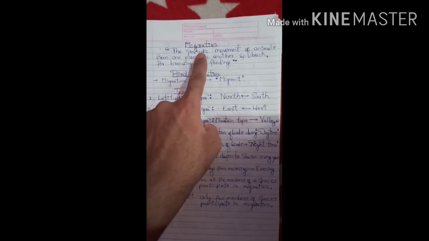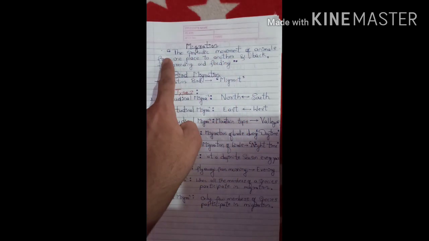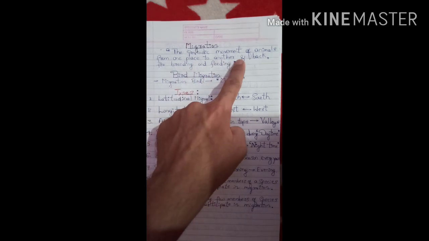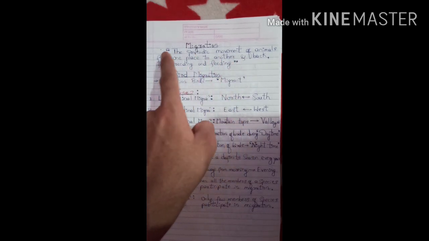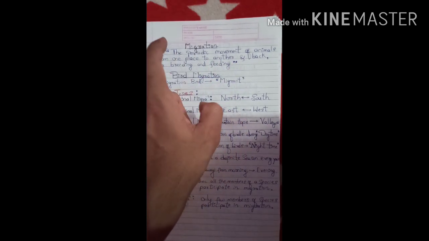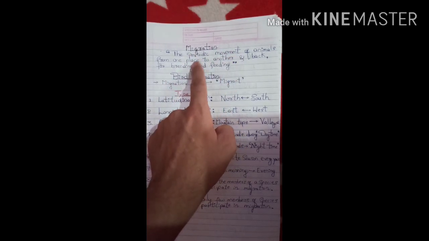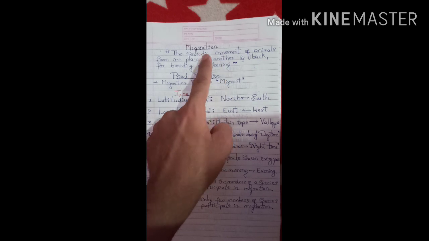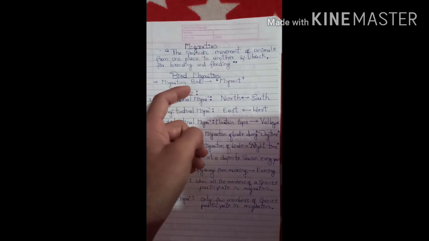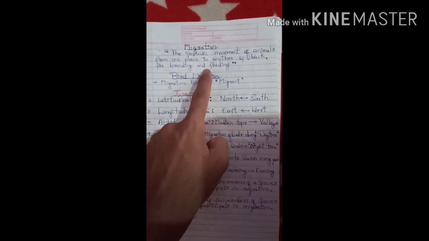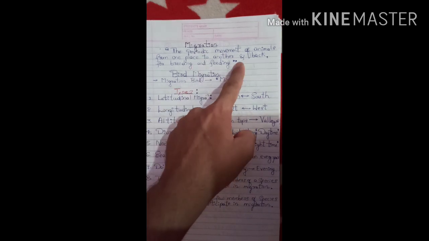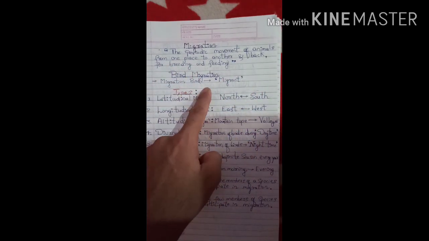The periodic movement of animals from one place to another and back. So here, you have to remember that it is a movement of animals that takes place from one place to another place periodically, means occasionally, it happens only in certain situations, and back to the home.